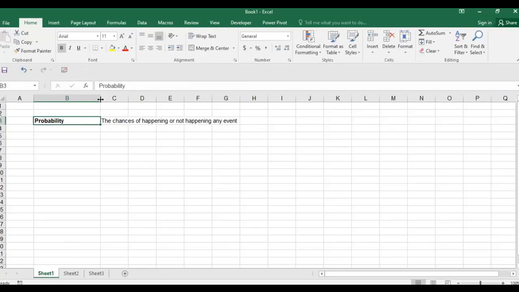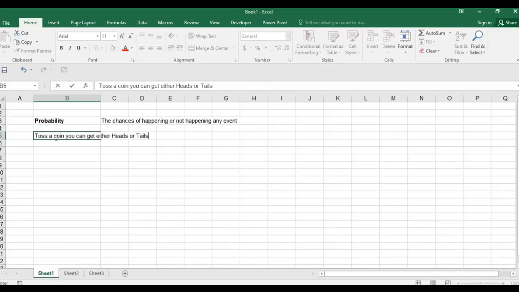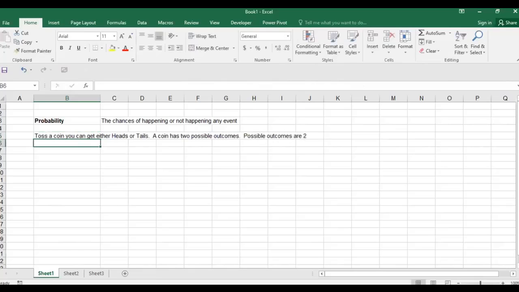Outcome means that when you throw a coin, you can either get a head or you get a tail. So a coin has two possible outcomes.